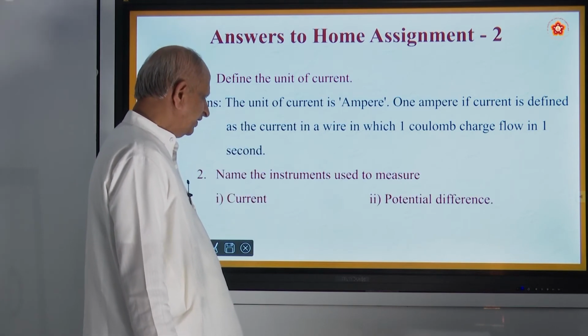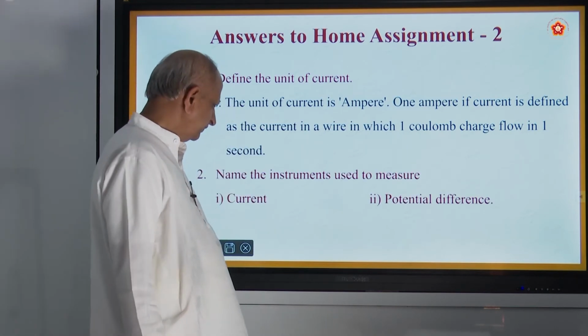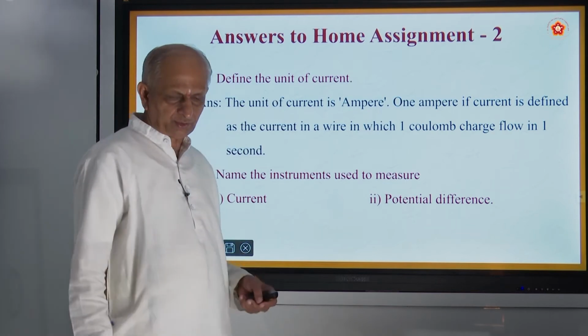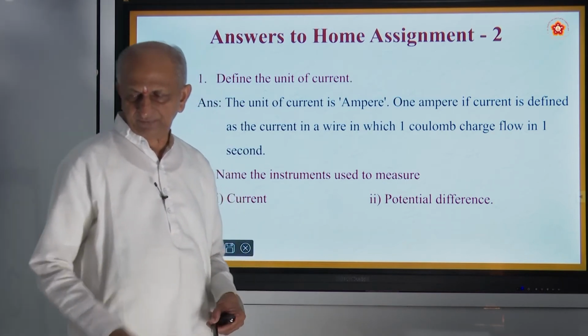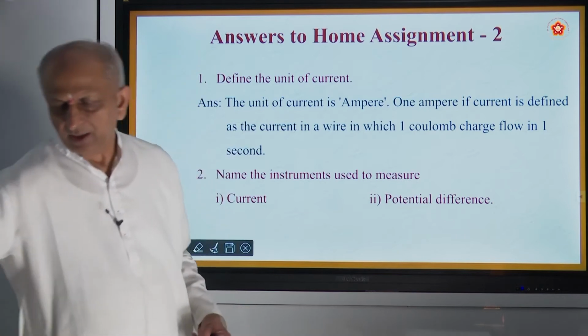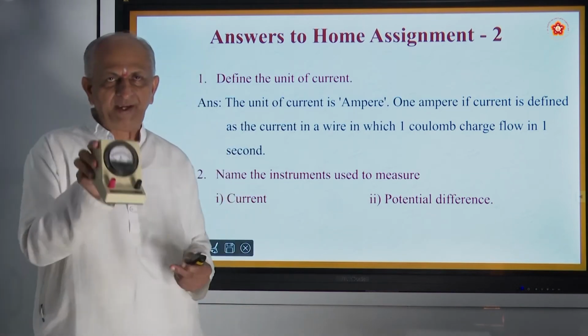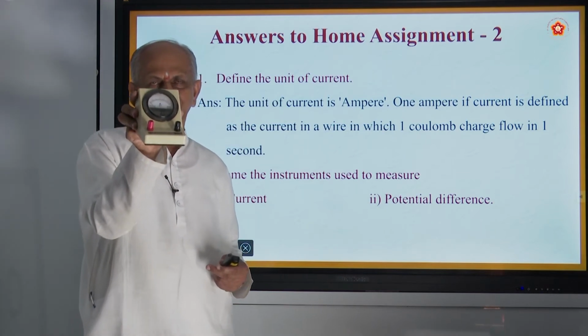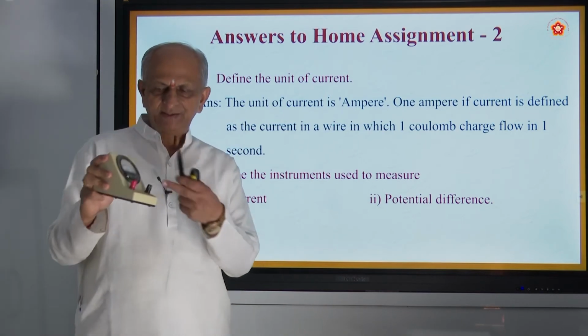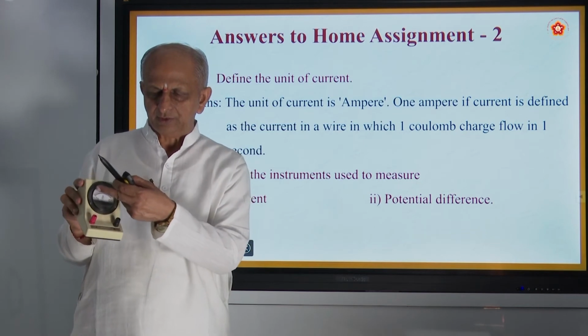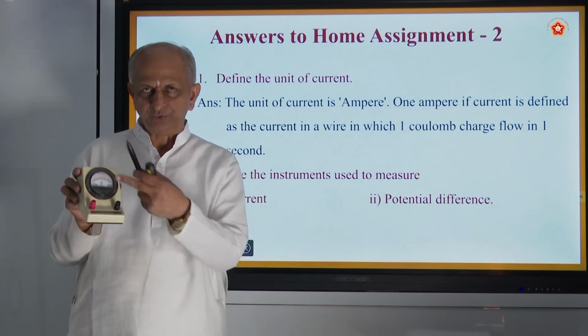Now the second question: name the instrument used to measure current. The instrument for measuring current is called an ammeter. This is called an ammeter, where you have written A, and you can see this index which moves.